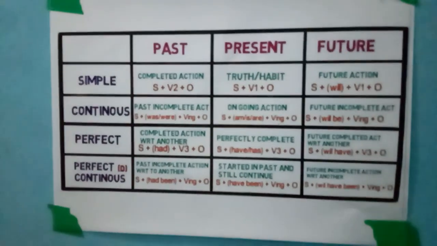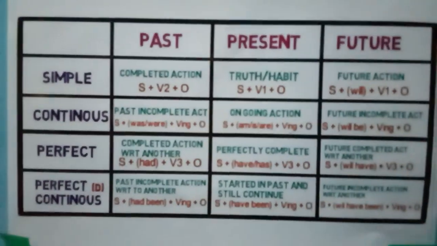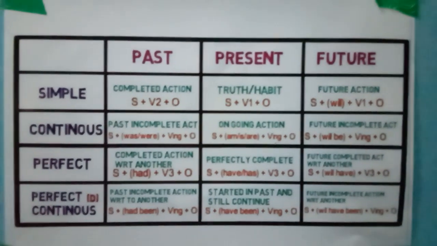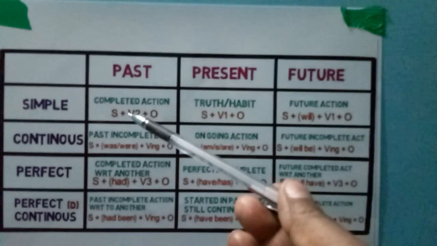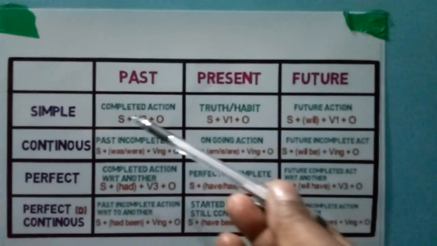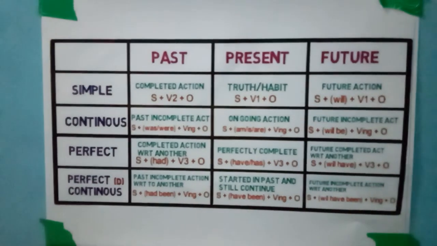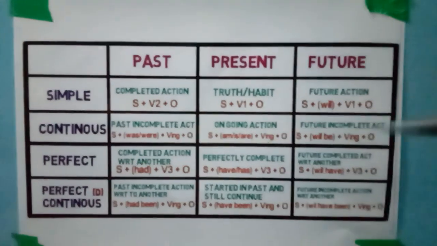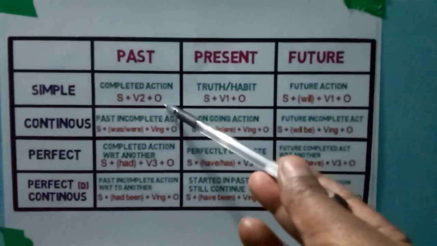Now we will move on and we will discuss past tense. Okay, so what is past tense? According to past tense, when the action is completed, the action has been done, and the sentence structure is just below there: subject plus verb second form plus object.